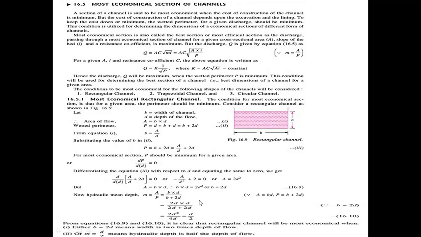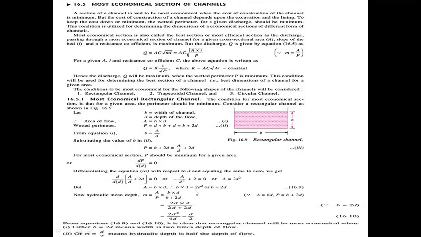Cancelling 2 and 4, we get d square by 2d. Here the d square in the numerator and the d in the denominator cancel. Finally, the hydraulic mean depth m equal to d by 2.